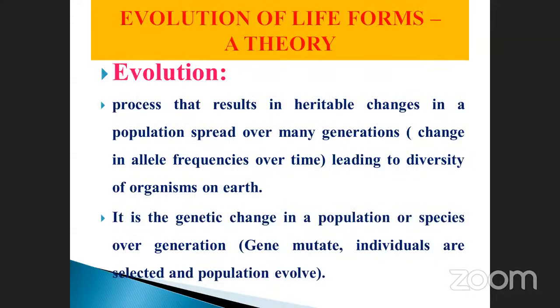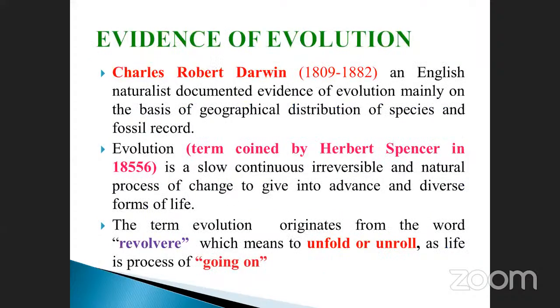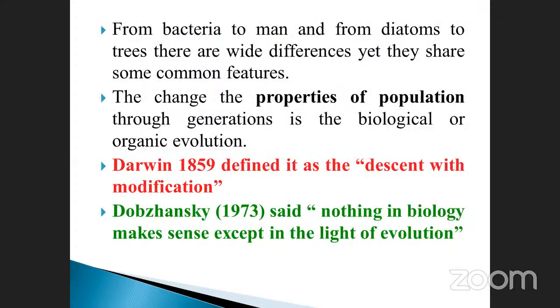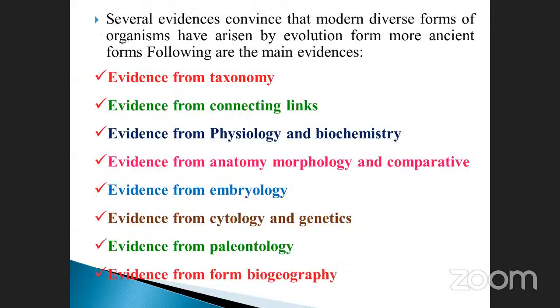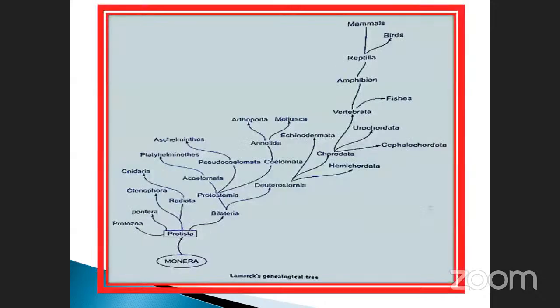See here, the second one is evidence of evolution. Who did the main work? Charles Robert Darwin. That one already discussed. And populations also change due to genetical aspects. Dobzhansky: nothing in biology makes sense except in the light of evolution. And then what are the evidences? Already we discussed taxonomy, connecting links, physiology, biochemistry, anatomy and morphology, comparative evidence from embryology and cytology, genetics, paleontology, and also biogeography.